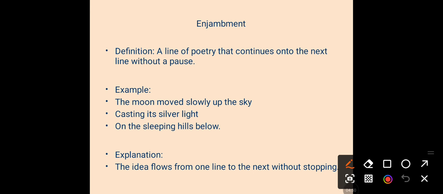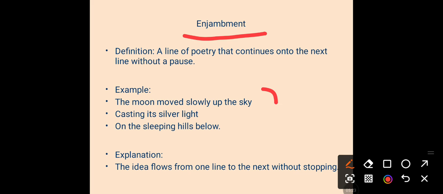Now let's see the next literary device, that is enjambment. What is enjambment? A line of poetry that continues on to the next line without a pause. In enjambment, you will not see any full stop or comma at the end of the line. The line will continue without any comma or any punctuation mark.